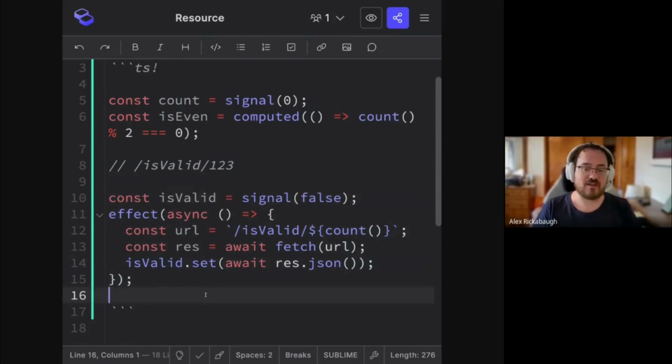So we can use effect to do this. And fundamentally, making a network request is an effect, right? It's something you want to happen in the real world outside of the signal graph in response to changing signals. But there's a few challenges with this.